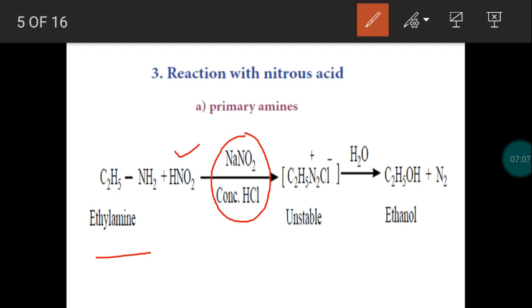So ethylamine reacts with nitrous acid. For that we may take the mixture of sodium nitrite and hydrochloric acid. It will produce a diazonium salt. This is called ethyl diazonium chloride salt, which is unstable in nature. So we do further hydrolysis. We get alcohol with the liberation of nitrogen. So primary amine always produces alcohol with nitrous acid. So this may come in 1 mark also.